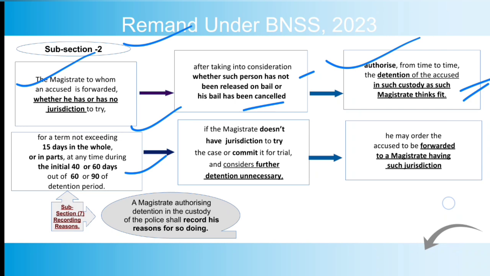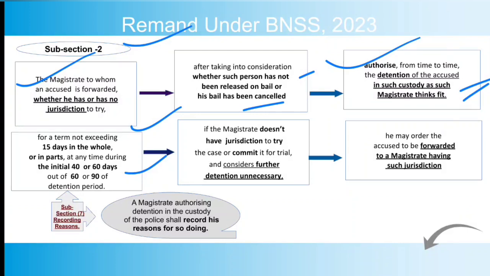So out of those 60 or 90 days, during the initial 40 or 60 days, a total of 15 days in whole, the police remand can be authorized by the magistrate. This is the interpretation, although there is no direct mention of police remand here, but recently the union government clarified that even now police remand can be only for 15 days. But the change they have introduced is that the 15 days can be allotted in different parts during the 40 or 60 days of the total detention period provided under subsection 3. So this is the new provision introduced in 187, which was not there in 167.